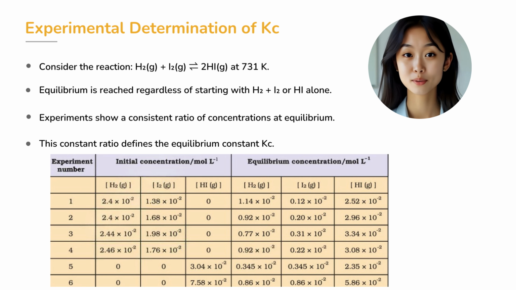At equilibrium, the constant expression is written as Kc equals concentration of HI squared, divided by concentration of H2 multiplied by concentration of I2. Experiments measured these concentrations and, when substituted, they gave the same constant value every time. This proves that equilibrium is not guesswork. It can be measured and predicted.